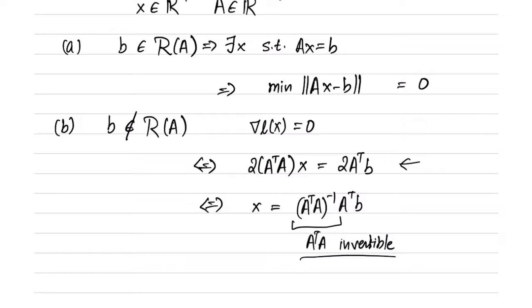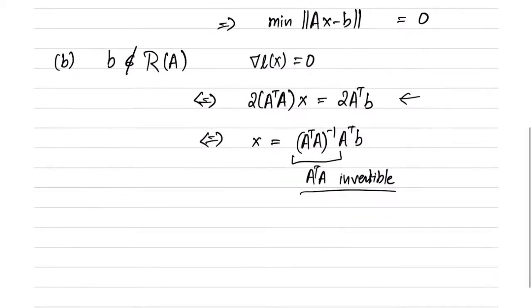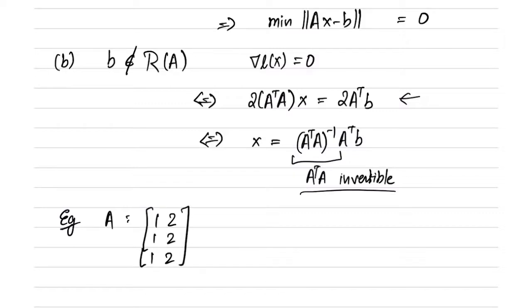Now, it is not necessary that A transpose A be invertible. So there can be A such that A transpose A is not invertible. A quick example is a matrix of this form. In this case, you can verify that A transpose A would be 3, 6, 6, 12.